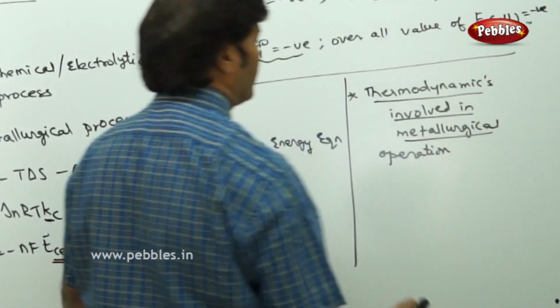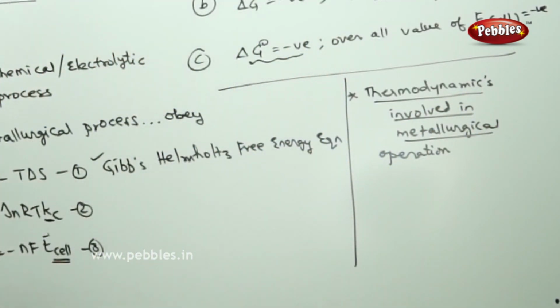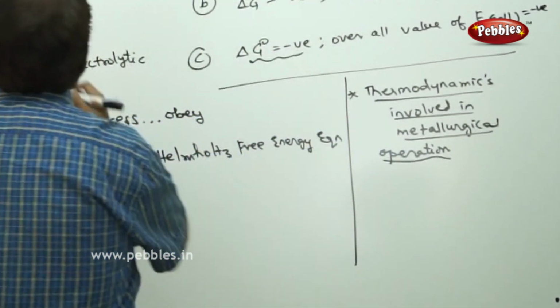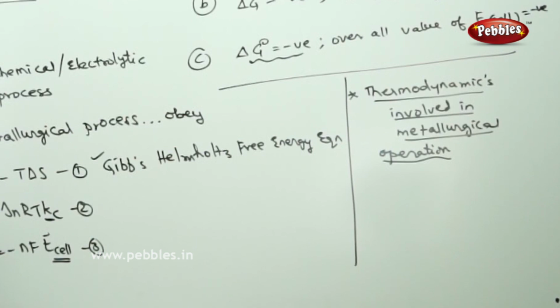The thermodynamic process involved in the metallurgical operation involves particularly the Gibbs-Helmholtz free energy equation, delta G is equal to delta H minus T delta S.